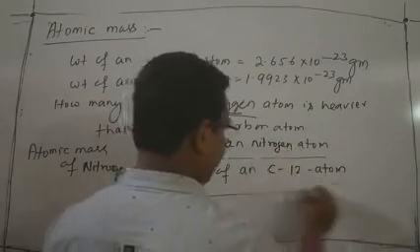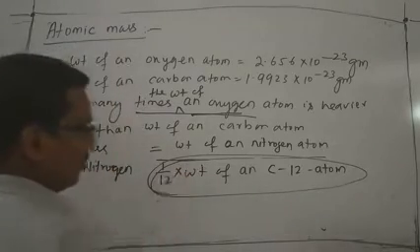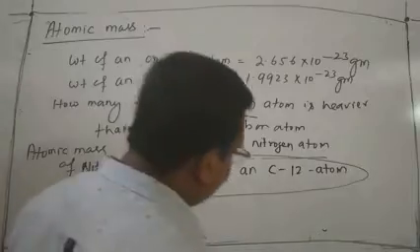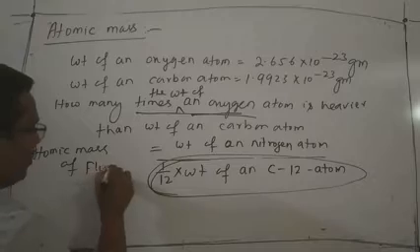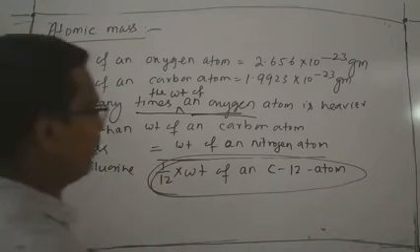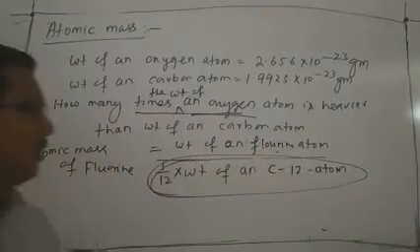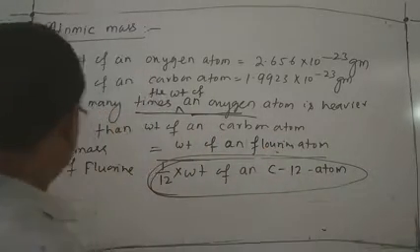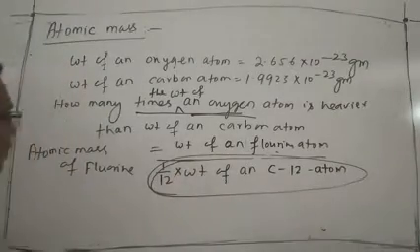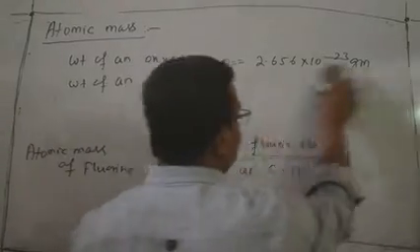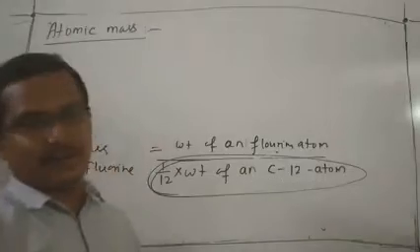This is fixed. In chemistry, to calculate such relative atomic mass, we fix this 1/12 into the weight of a C12 atom. Suppose you want to find the atomic mass of chlorine, we can write the formula: weight of a chlorine atom divided by 1/12 into the weight of a C12 atom. If you want to find the atomic mass of hydrogen, just change this. So finally, we can calculate the atomic mass of every atom instead of the exact atomic mass.